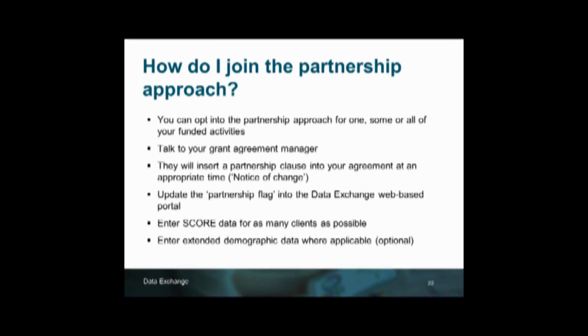If your organisation chooses to opt out at a later date, the clause can be removed via variation. Again, you'll need to let your grant agreement manager know and update your partnership flag. However, the first step is having that discussion within your organisation as to which client or extended demographic details you're going to start collecting and how you would start to collect and record that score information.